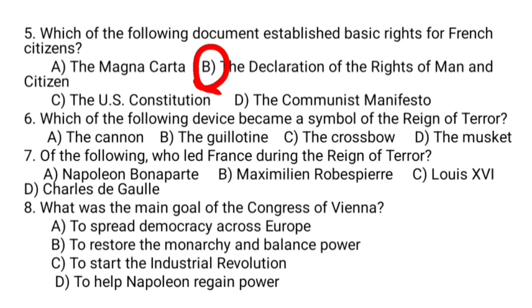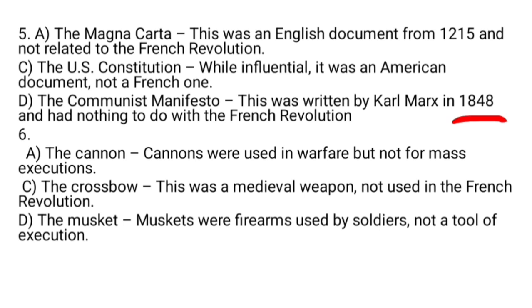Why? Because cannons were used in warfare, but not for mass execution. The crossbow was a medieval weapon, not used in the French Revolution. The musket was a firearm used by soldiers, not a tool of execution. Reasonably, B is the correct answer.